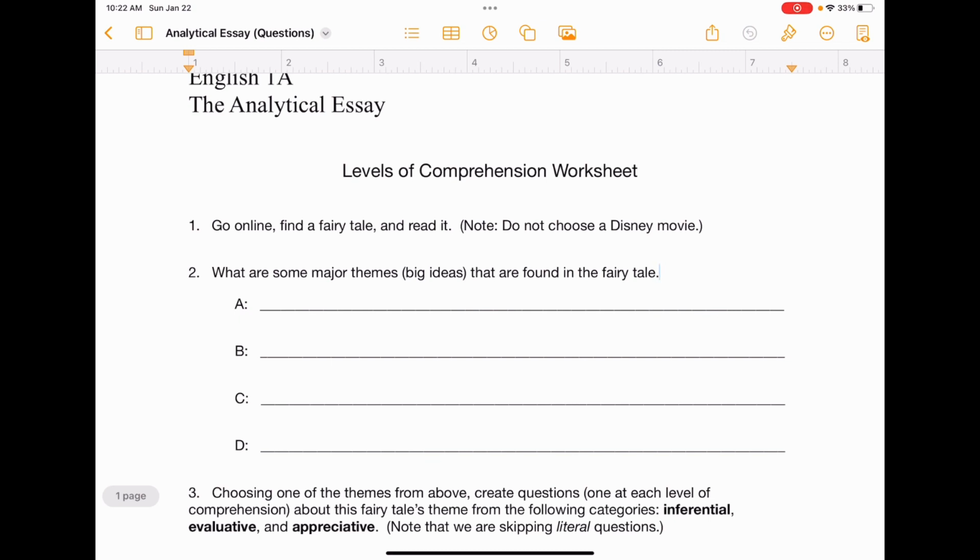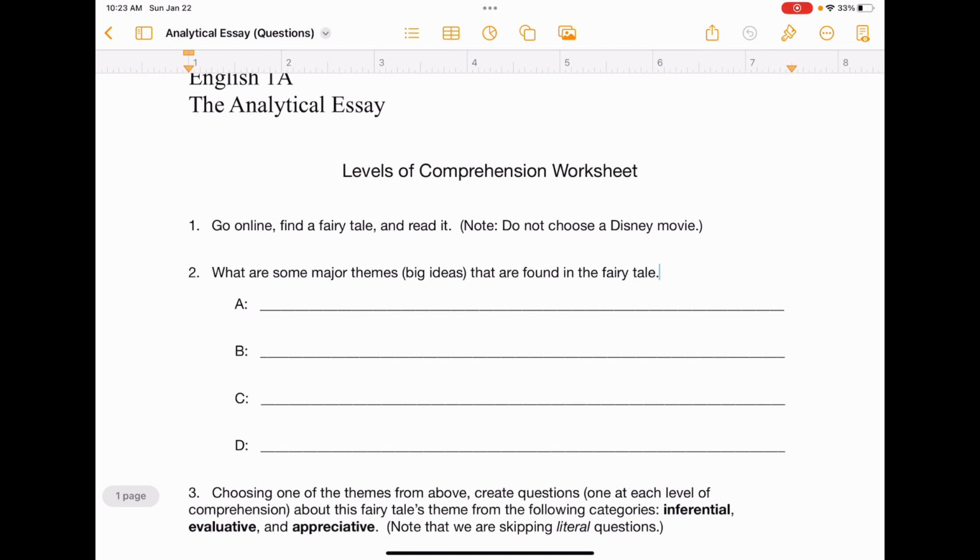For example, let's go back to Little Red Riding Hood again. A theme could be giving children more independence. When is it the right time to give children more independence? That could be a theme. I could write a whole essay about that because I think there are elements throughout the whole story that are talking about that very issue, okay? They're informing that issue of children having independence. So that's what I mean by theme.